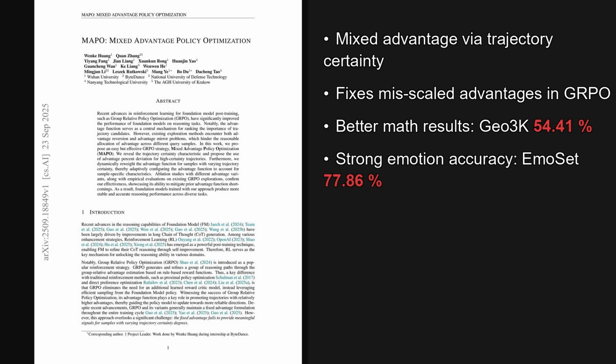Okay, 2 takeaways stand out. Mixing z-score style and mean relative advantages by trajectory certainty fixes reversion and mirror issues, and it delivers steadier gains across math and emotion without extra modules or knobs. The broader implication is simpler, more reliable reinforcement post-training for reasoning models.